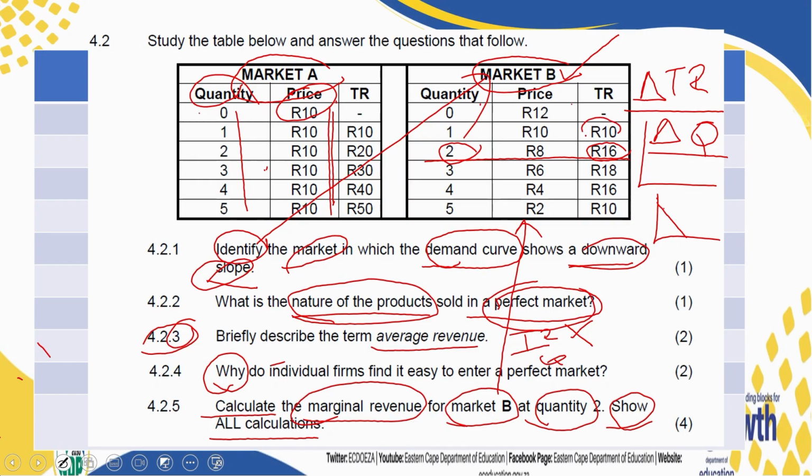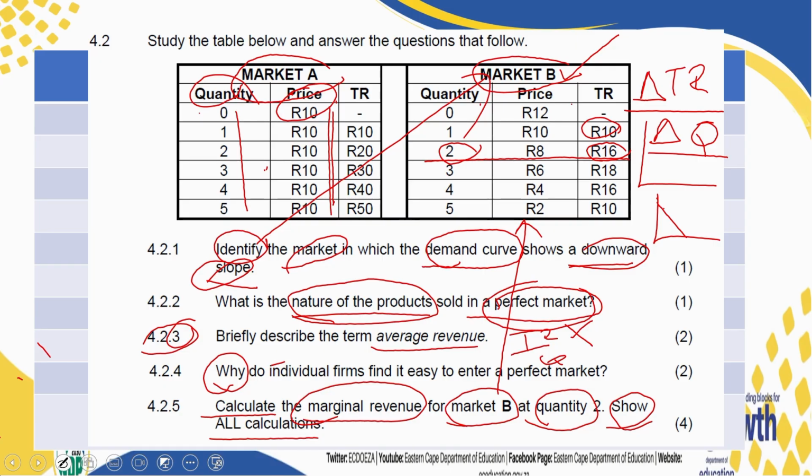It changed from 10 rand to 16 rand. So we're going to say 16 minus 10, which is your next step, divided by the change in quantity, which is your new quantity minus your old quantity. So your 2 minus 1. This is your new total revenue. This is your old total revenue, which you indicated on the table.